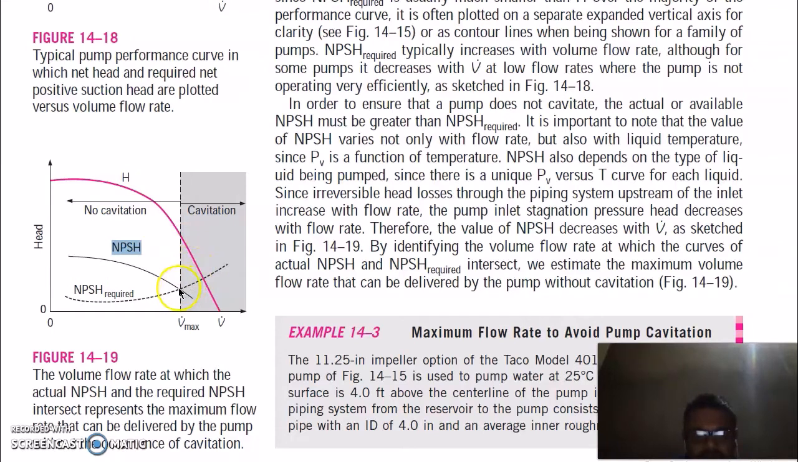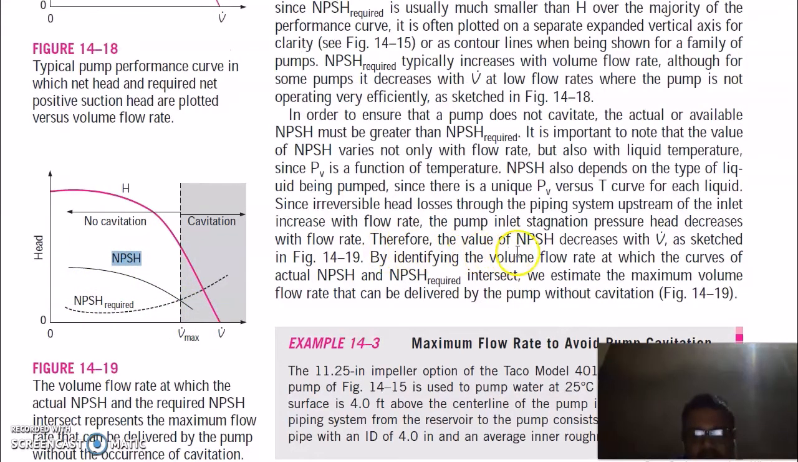Now if you can see, when this cuts this line, and beyond this, cavitation starts to form. So our pump should operate in this range to avoid any cavitation. Therefore the value of NPSH decreases with the volume flow rate, you can see here.